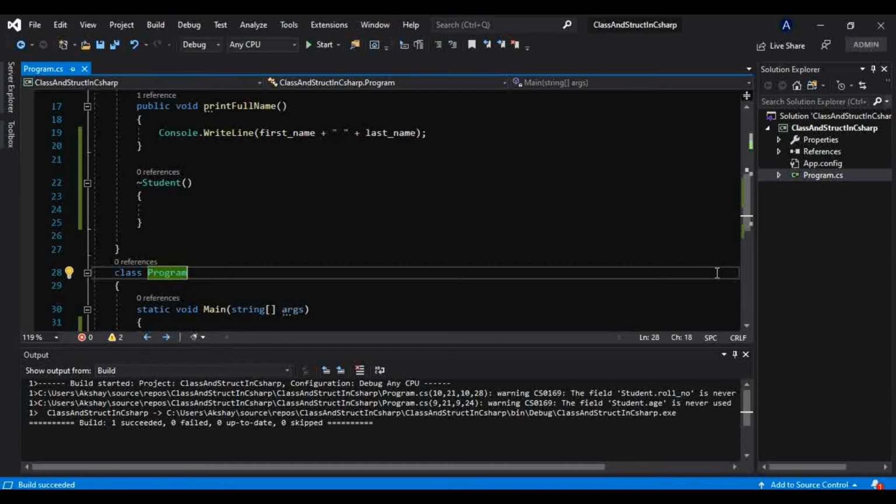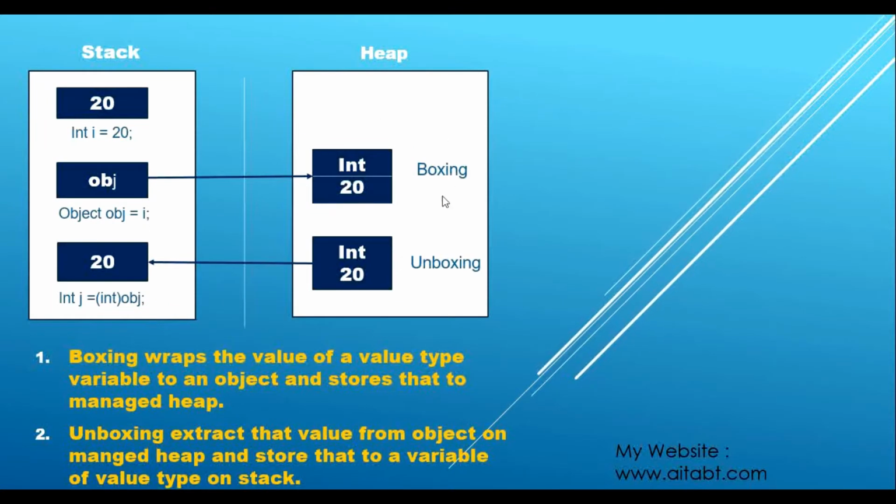If you have understood this phenomenon, we know objects are stored here, but the variables that hold the reference of these objects are on the stack. As soon as the process stops executing, the RAM is cleared, so the stack memory will be cleared, and the variable that was holding the reference of this object also gets cleared.